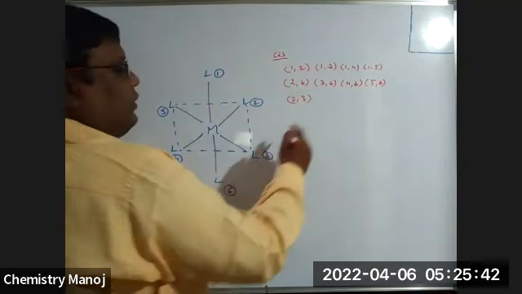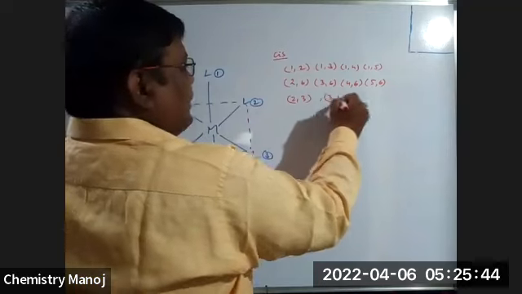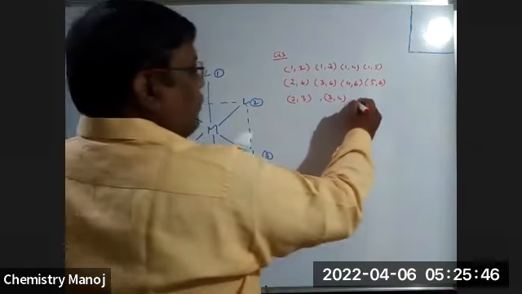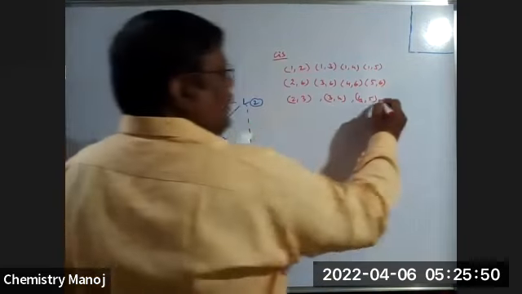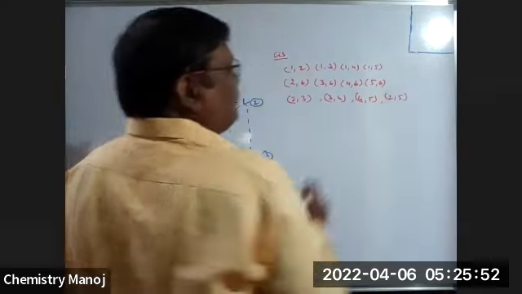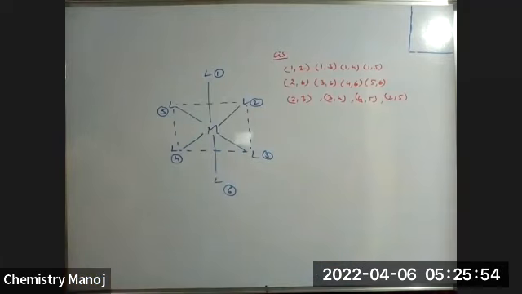Same side. 3 and 4 cis. 4 and 5 cis. 2 and 5 also cis. Correct or wrong? Yes, sir. All those are cis positions.